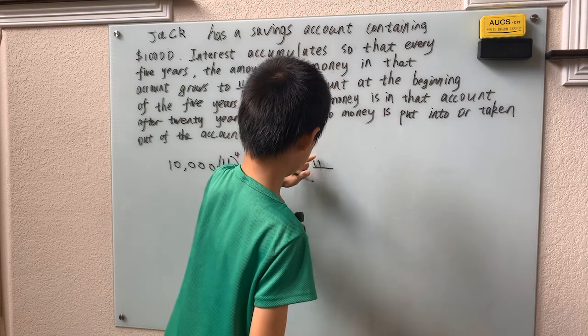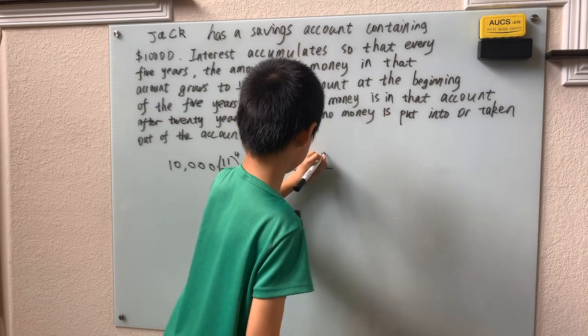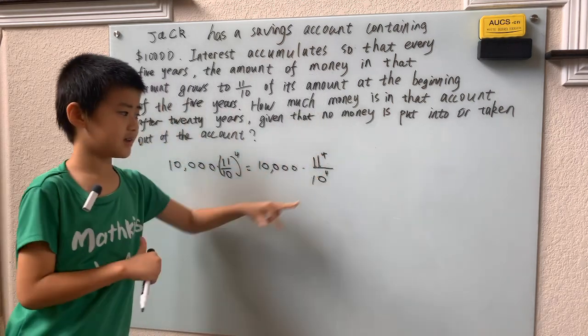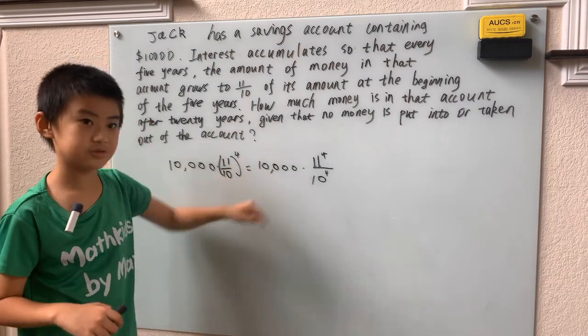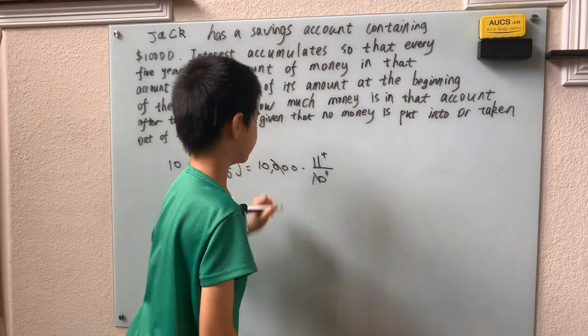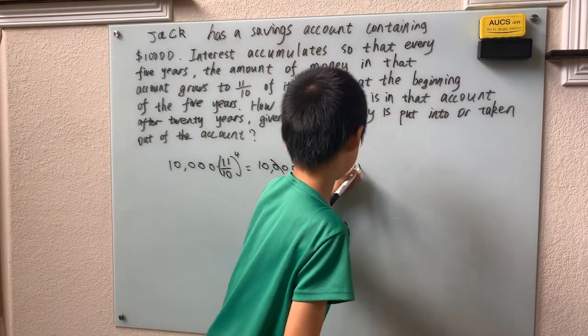Write that 11 a little bigger, so it will be clear that the 4 is an exponent, divided by 10 to the 4th. And we see that 10 to the 4th is a 1 followed by 4 zeros. That means these two are actually equal, so we just cancel these, numerator and denominator, and we're just left with 11 to the 4th.